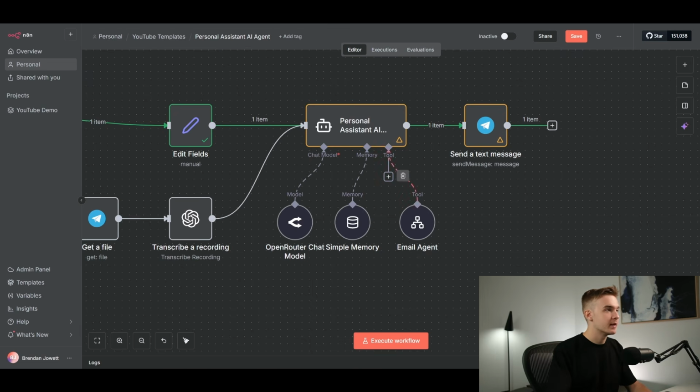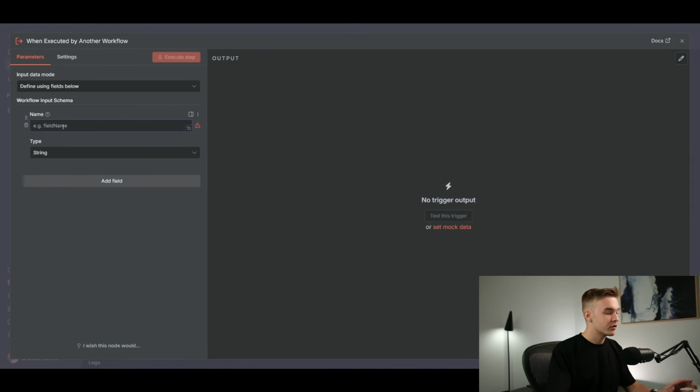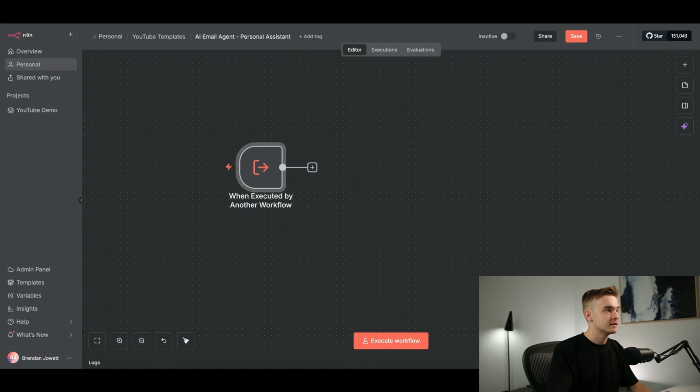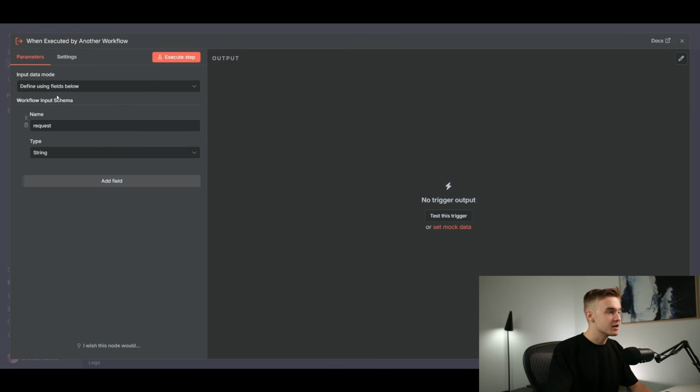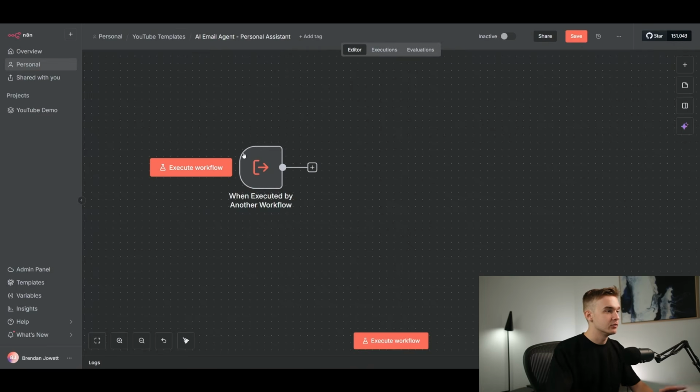And so all that I'm going to do is jump into this and create a field called request. And so it's going to be for our AI to understand. And this is just going to allow us to accept one string, a big text message for our request, to then be used within our next workflow. And so I've added in this variable here. Once you've done that, you'll see that the error goes away.